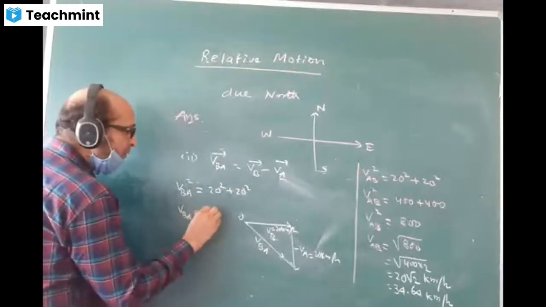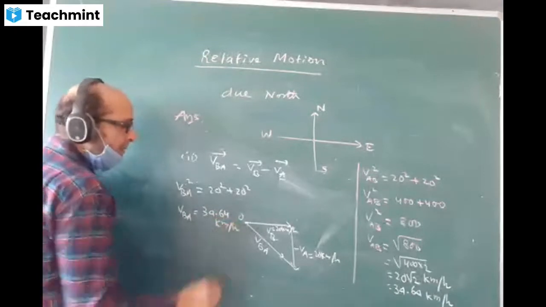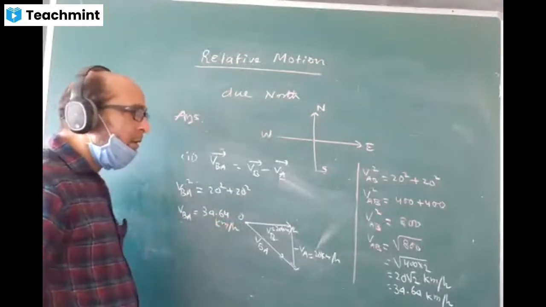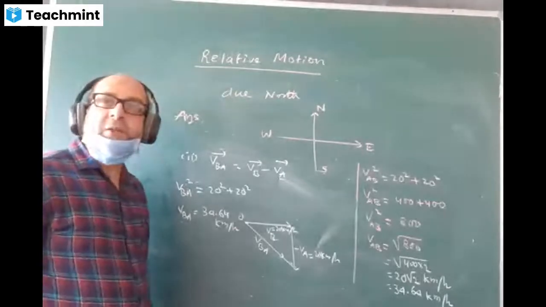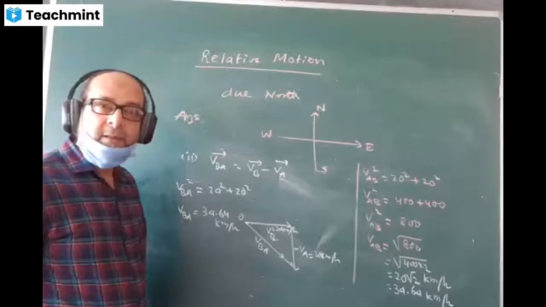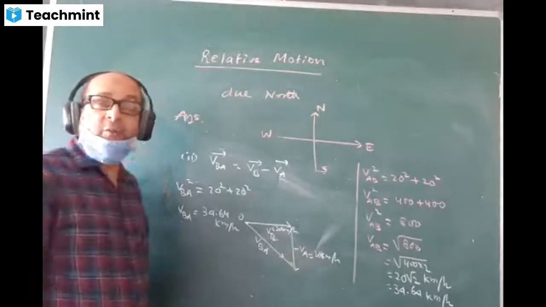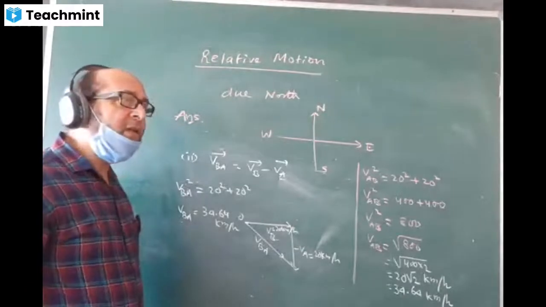Sir, you told that VA value is 30 km per hour, not 20. Both 20-20 I said. Both the values are same I said. It could be 30 also, but I said 20 and 20, same value. If you have written 30, you correct it.